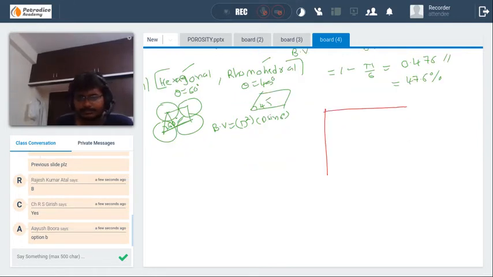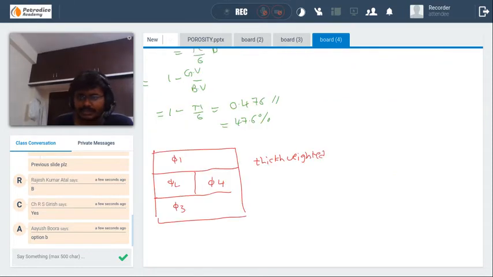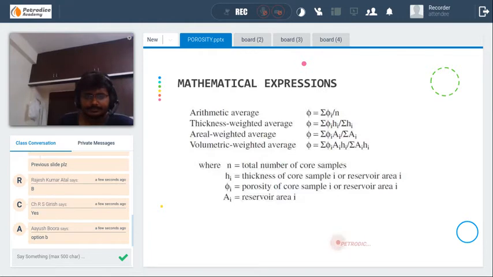If you take a formation, consider this: phi 1, phi 2, phi 3, phi 4. If phi 2 is almost equal to phi 4, and there is a vast difference between phi 1, phi 2, and phi 3, then thickness weighted porosity is used. This formula is used. I will just show you the formulas. Thickness weighted porosity or average.